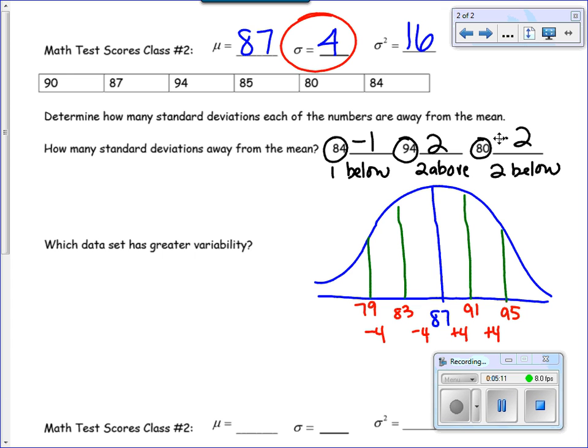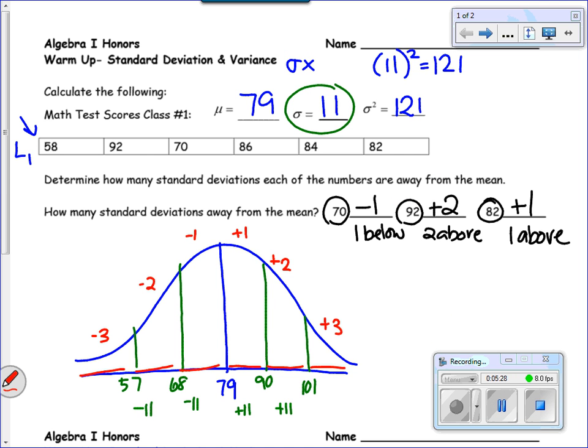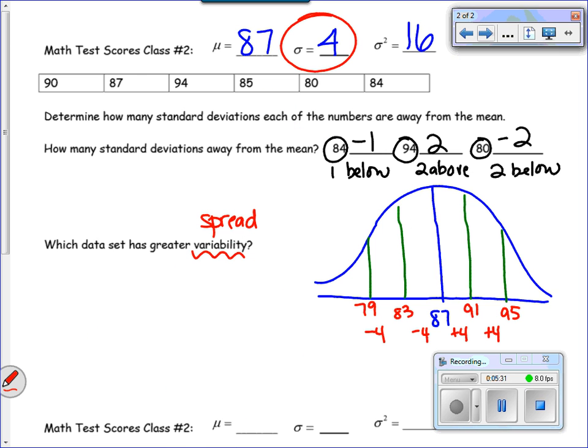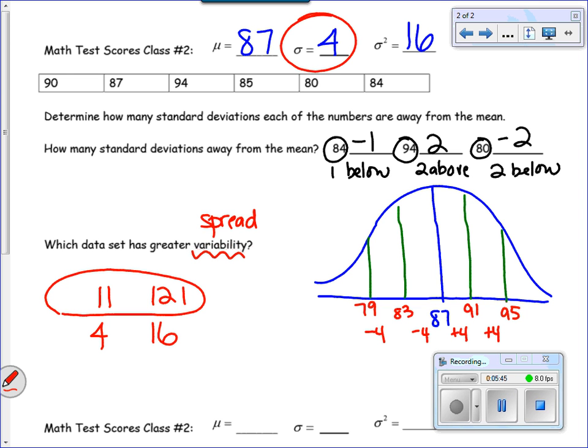Now my next question is, which data set has greater variability? Again, variability just means spread. Which one is more spread out? Well, we can look at that by looking at our standard deviation and variance. In our first class, our standard deviation was 11 and our variance was 121. I'm going to write those down. In our second class, our standard deviation was 4 and our variance was 16. Obviously, you can see that class number 1 had a much higher standard deviation and variance, which means that this data set has the most variability, or spread.